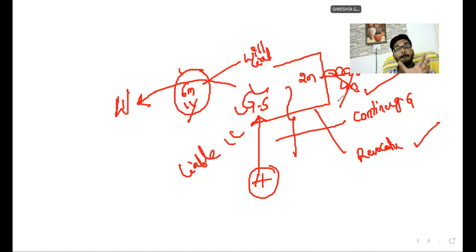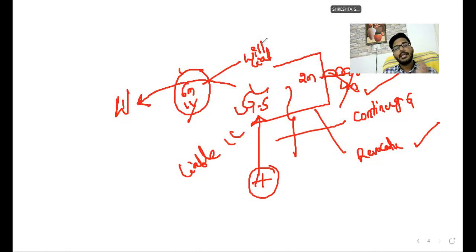This is based on the transaction. Clear, sir? Everyone is clear what is a specific guarantee, what is a continuing guarantee, and when they are revocable and why they are not revocable?